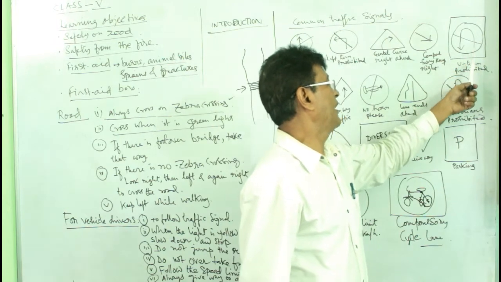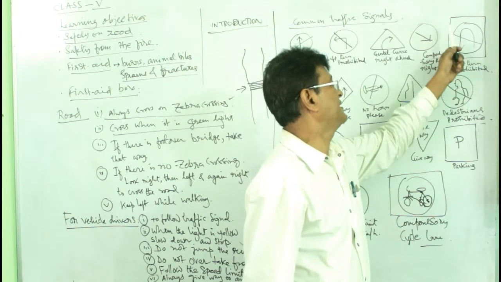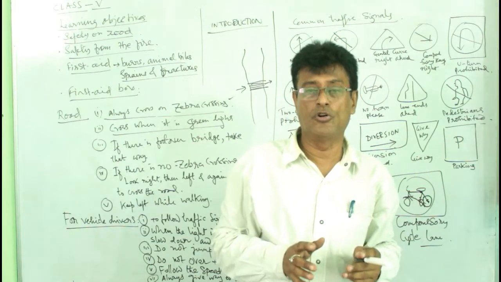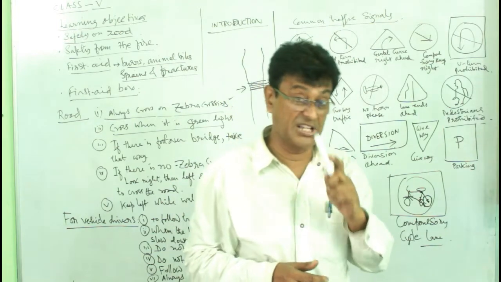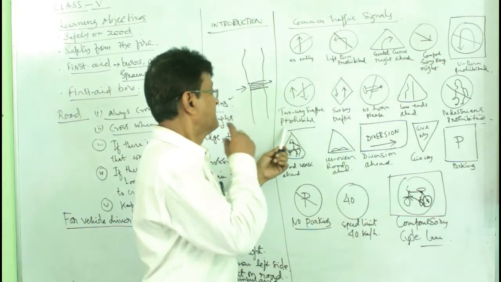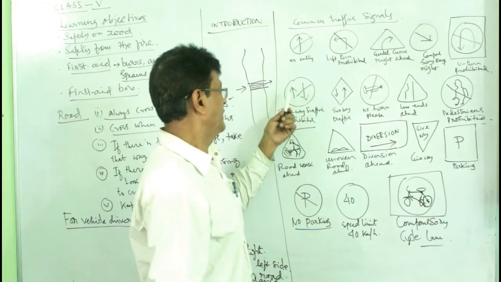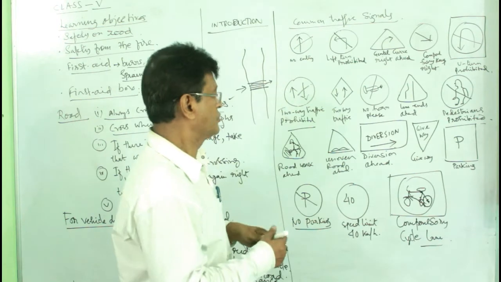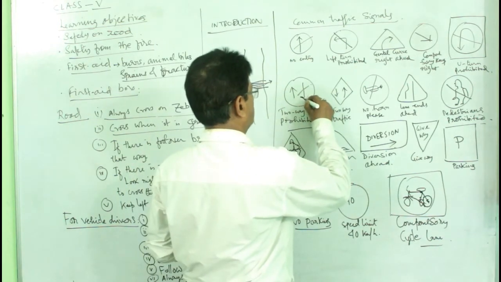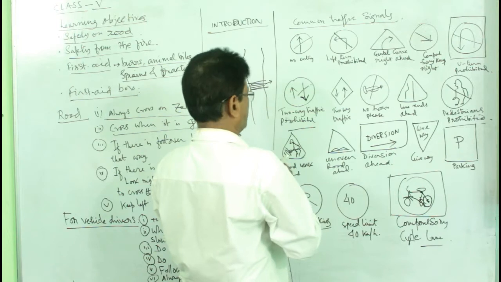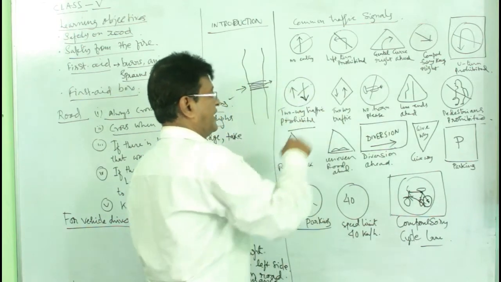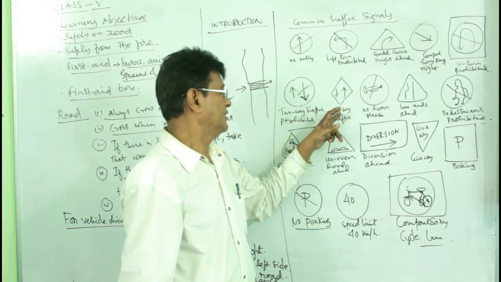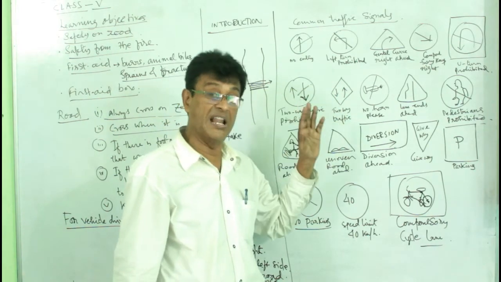This is the sign where they say U-turn prohibited. See, the U-turn is cancelled. That means you must not make a U-turn. There is some problem on the road or maybe traffic, so you must follow these rules. Next is two-way traffic prohibited. Here you see one arrow straight up, another arrow cancelled, pointing down. So here two-way traffic is prohibited. One-way traffic is allowed, two-way traffic is not allowed. On the other hand, with two arrows, one up and another down, two-way traffic is allowed here.